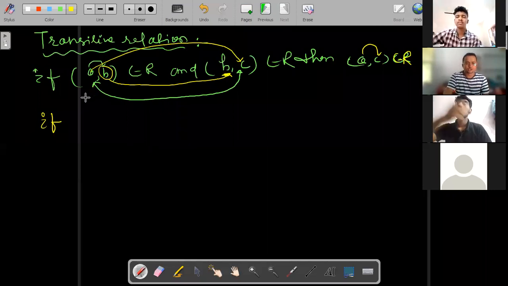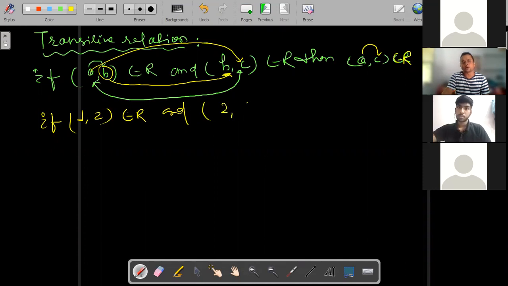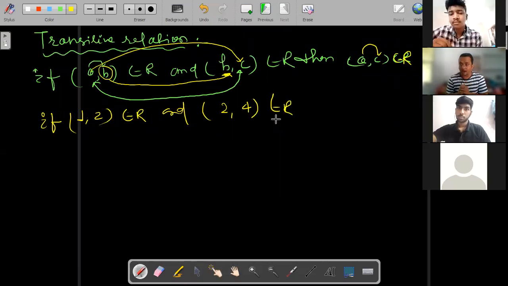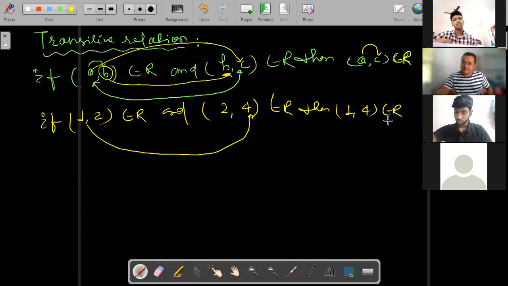If (1, 2) is an element of R, then definitely, say, (2, 4) is an element of R. Then we can conclude that (1, 4), meaning (A, C), is an element of R. If this is in the relation, then you can say that this is a transitive relation. Clear my point?